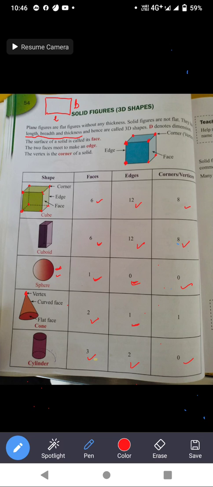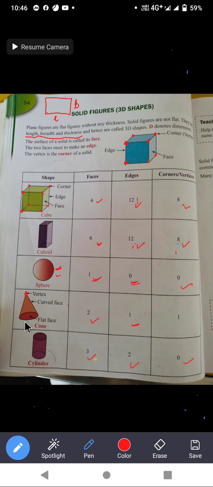Understood students? The cube and cuboid have the same number of faces, edges and corners: 6 faces, 12 edges, and 8 corners. And in sphere, one curved face, edges are not there because only one face is there, and 0 vertices.